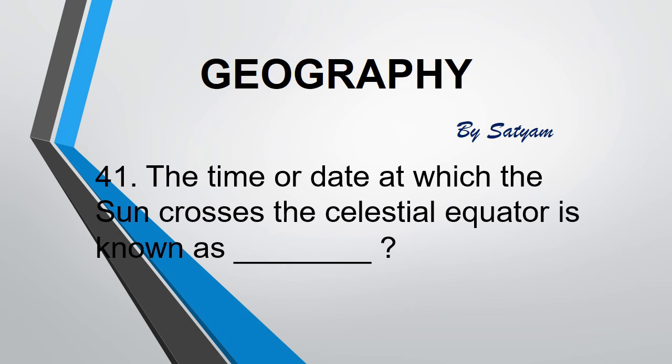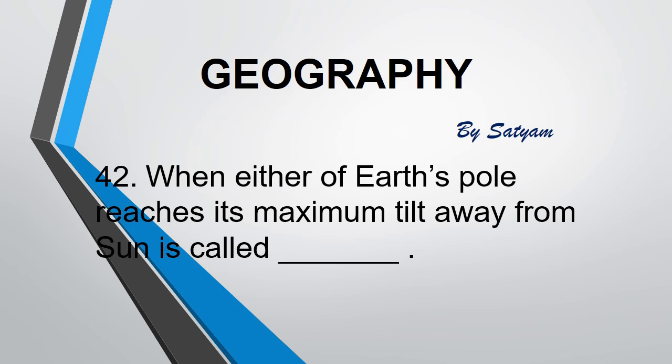The next question is, the time or date at which the sun crosses the celestial equator is known as dash. The answer is equinox. On 21st March and 23rd September, the sun's direct rays fall on the equator. At this position, neither of the poles is tilted toward the sun, so the whole earth experiences equal days and equal nights.